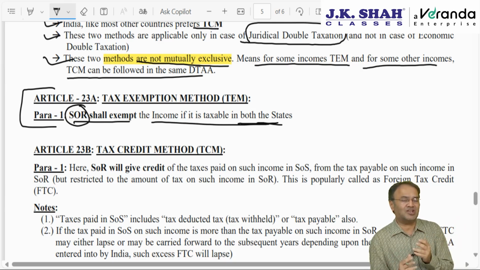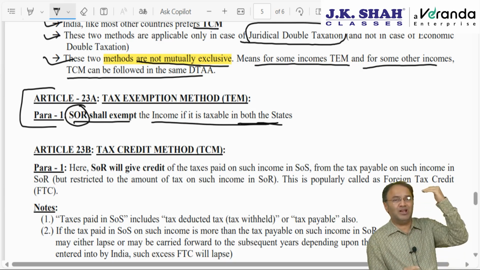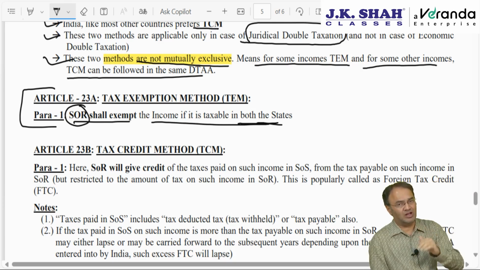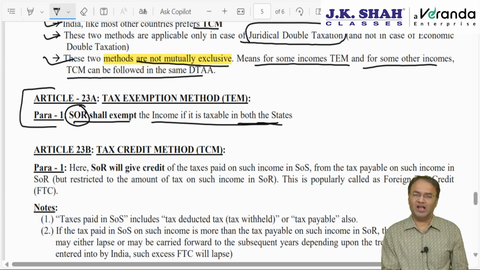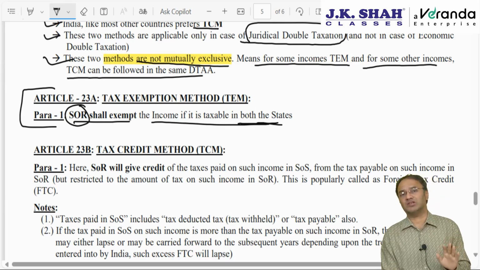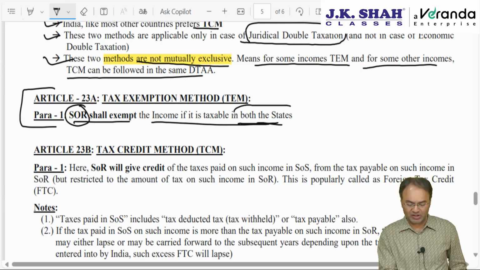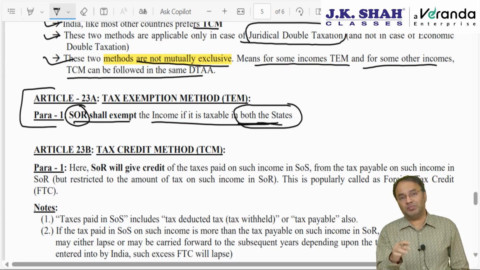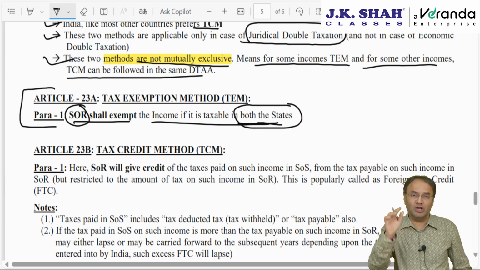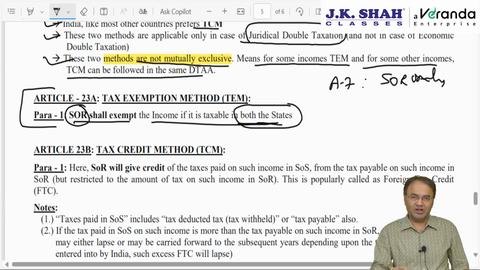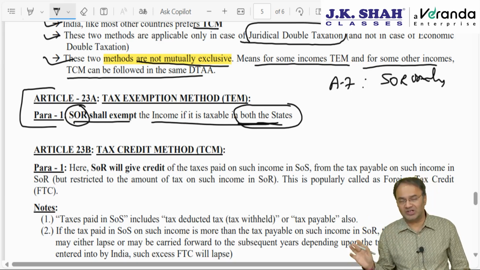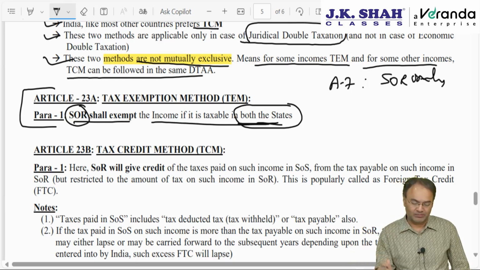There will be straight away the tax credit method, which says that tax paid in the other country will be allowed as a credit in the other country. SOR will have to exempt it and SOS will tax. However, this applies only when income is going to be taxed in both the states. If income is pre-decided that it will be taxed only in one state, as in Article 7, business profit will be taxable only in SOR. If only SOR, then these methods are out of question. It will be taxed only in SOR, will not be taxed in SOS, matter over.